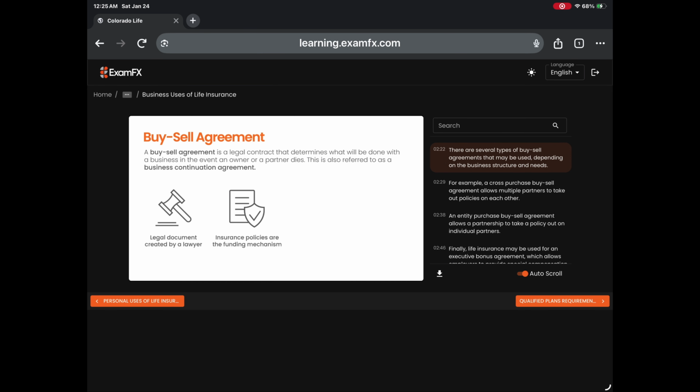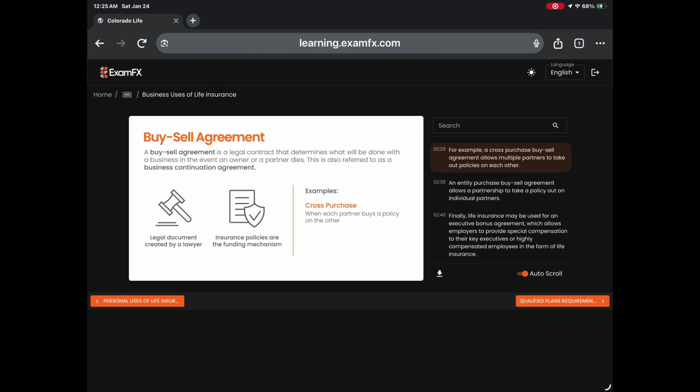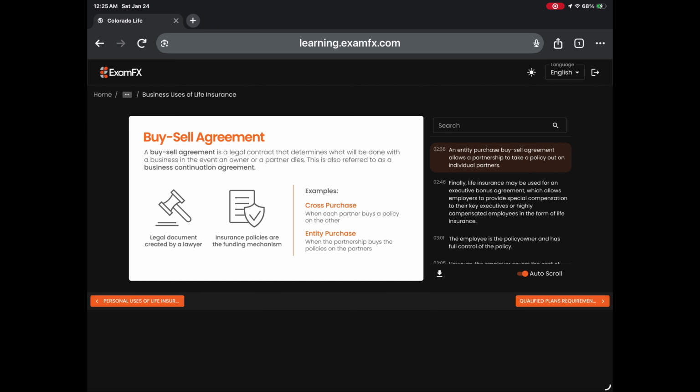There are several types of buy-sell agreements that may be used, depending on the business structure and needs. For example, a cross-purchase buy-sell agreement allows multiple partners to take out policies on each other. An entity purchase buy-sell agreement allows a partnership to take a policy out on individual partners.